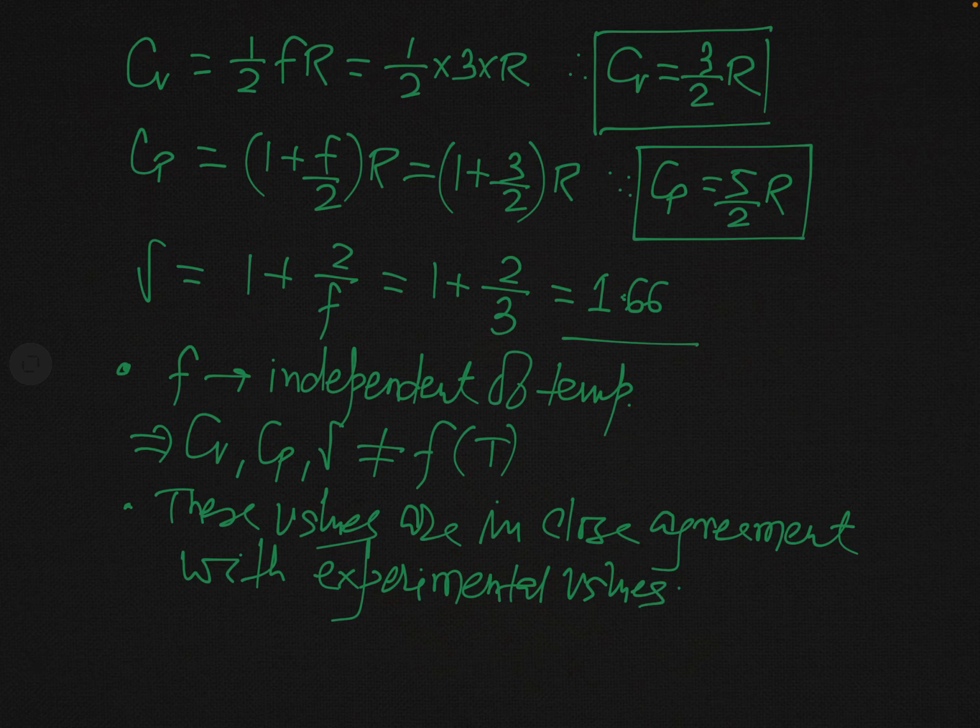So the theoretical values of Cv, Cp and gamma are very close to the experimental result, and so this theory is valid in the case of monatomic gases, and this is the reason that a perfect gas is treated like a monatomic gas.